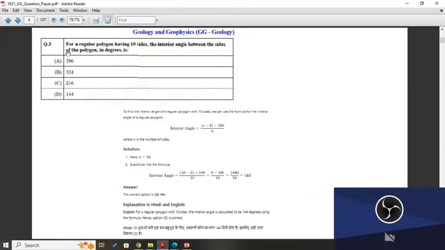Now the question is: for a regular polygon having 10 sides, the interior angles between the sides of the polygon in degrees is 396, 324, 216 and 144. So to find the interior angle of a regular polygon with 10 sides, we can use the formula. The answer is 144. So remember the interior angle is (n minus 2) multiplied by 180 upon n.